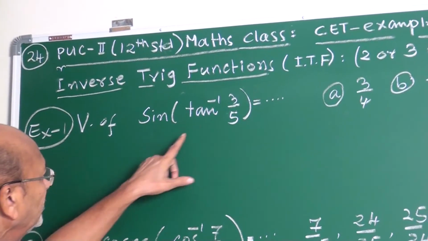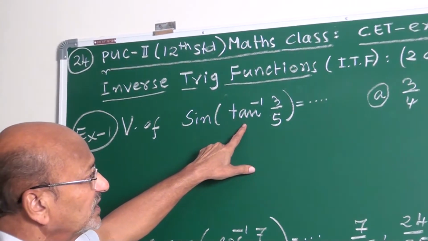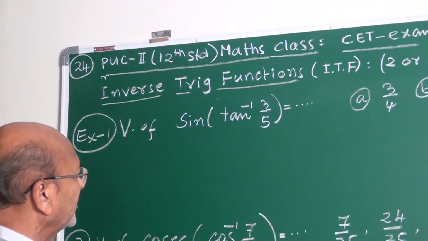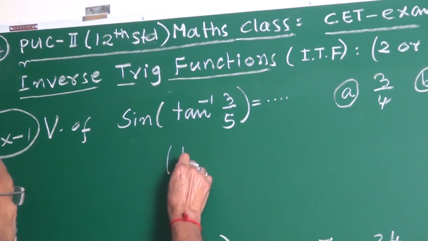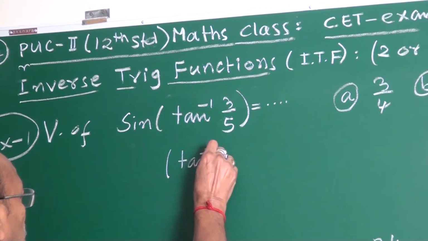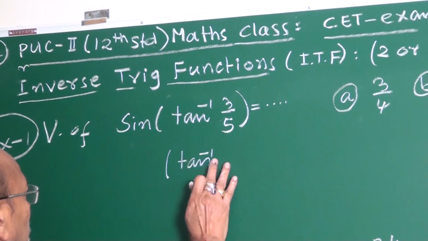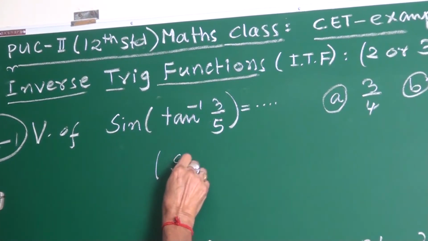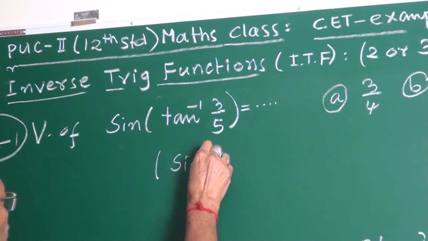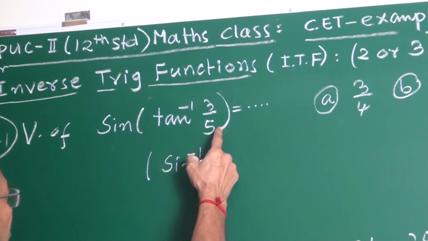See here. What is this? Sine of tan inverse. You must convert this tan inverse to sine inverse. I explained the method. Tan inverse to sine inverse, my friend. Tan is opposite upon adjacent side.